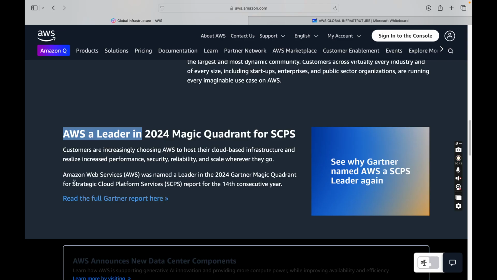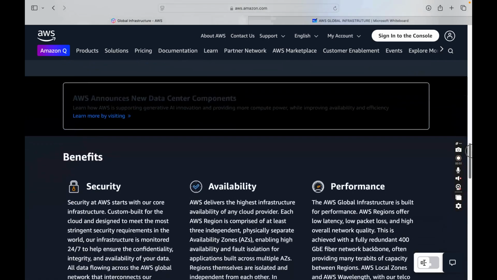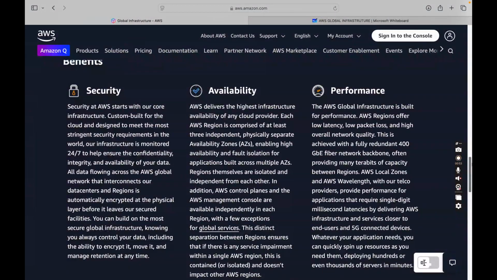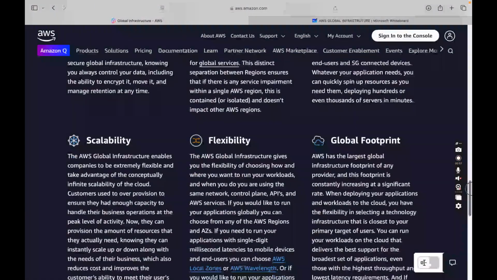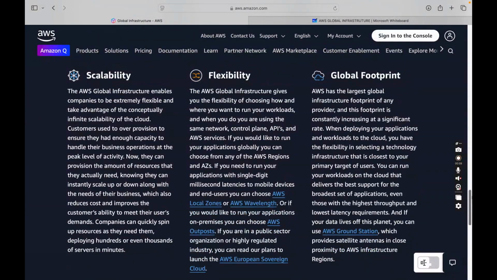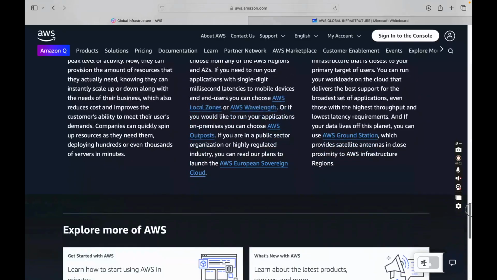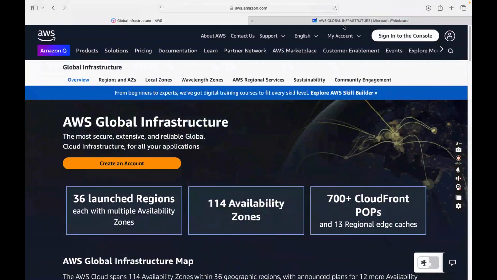As per the report, it has stood at the top for 14 consecutive years, right? And these are the benefits: security, availability, performance, scalability, flexibility, and having 36 regions is what a global footprint is all about, right? So this is about the AWS cloud.